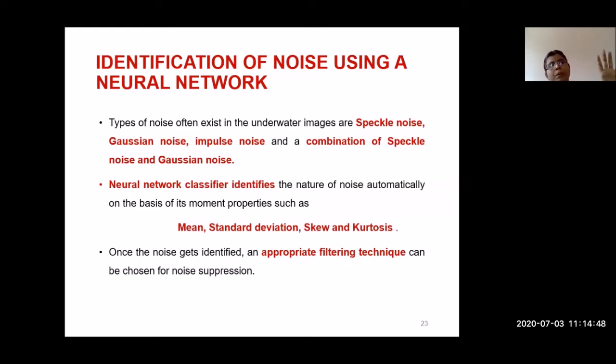So I have a group of images: one group with speckle noise, another group with Gaussian, and then the impulse and the combination of speckle and Gaussian. The entire data set is divided into these groups. Inside the neural network, I have given a formula for calculating mean, standard deviation, skew, and kurtosis.